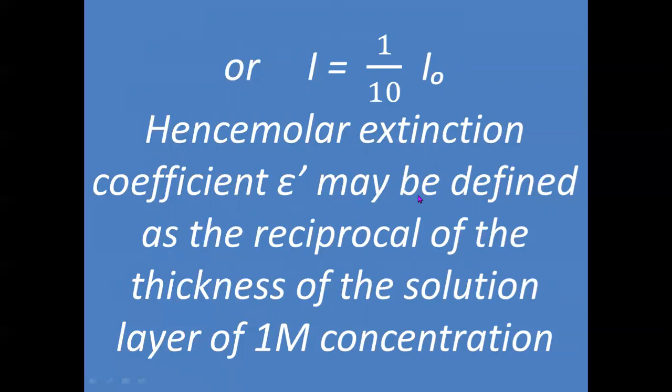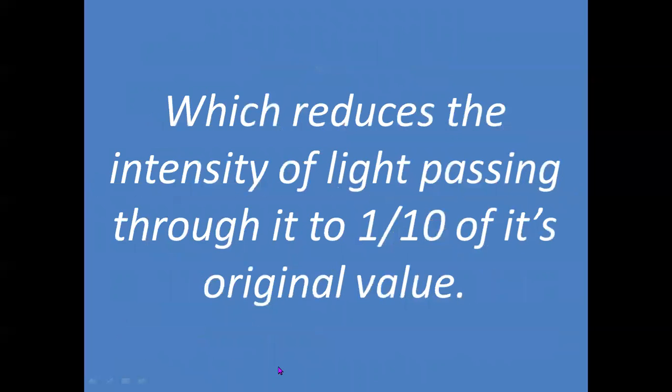Hence, molar extinction coefficient epsilon dash may be defined as the reciprocal of the thickness of the solution layer of 1 molar concentration, which reduces the intensity of light passing through it to 1 by 10. It is 10 times less than its original value.